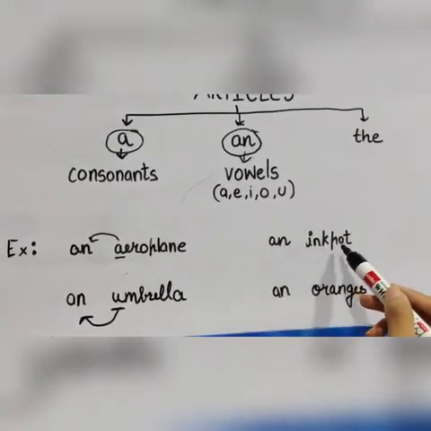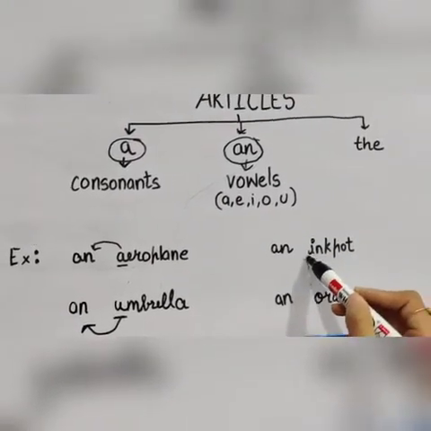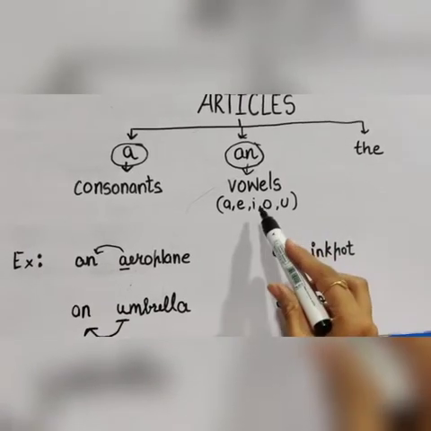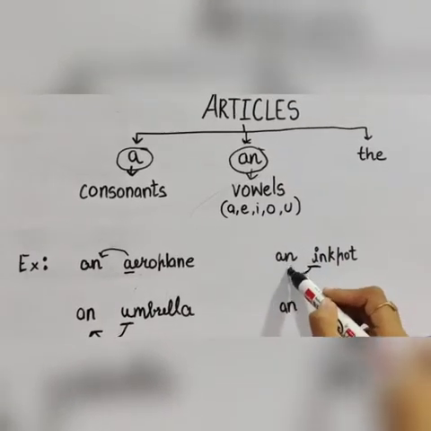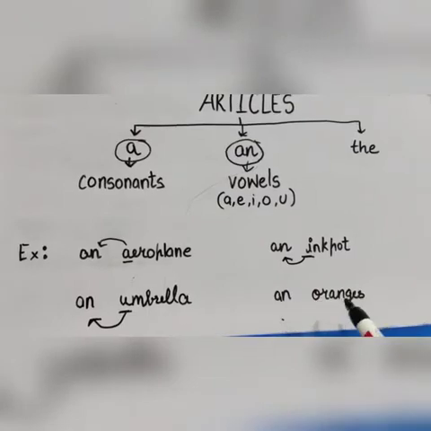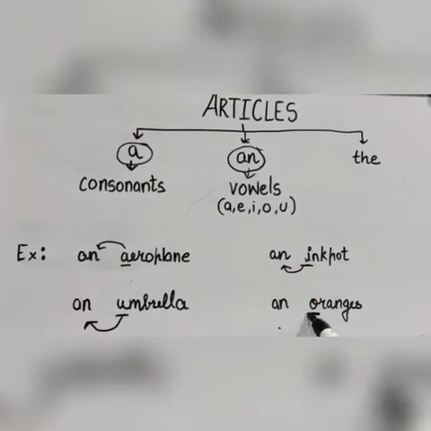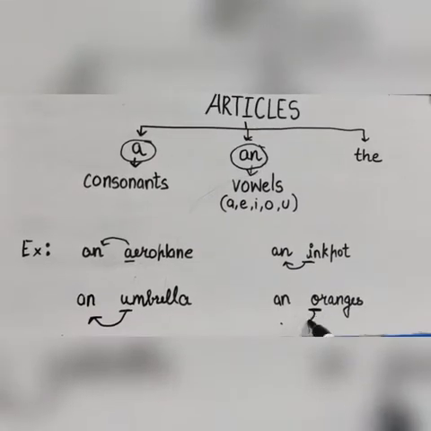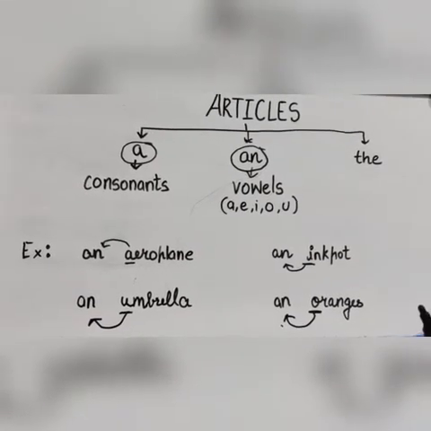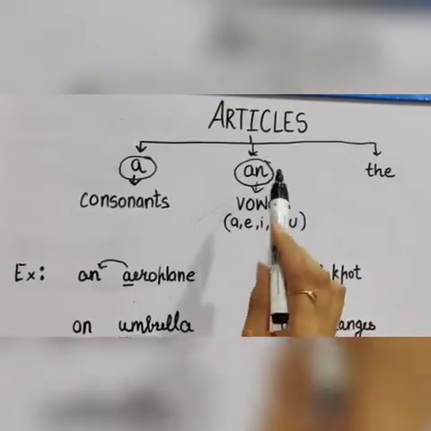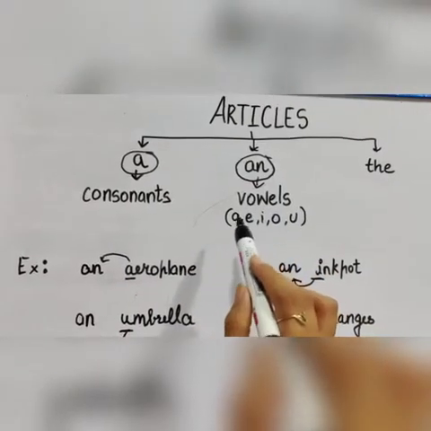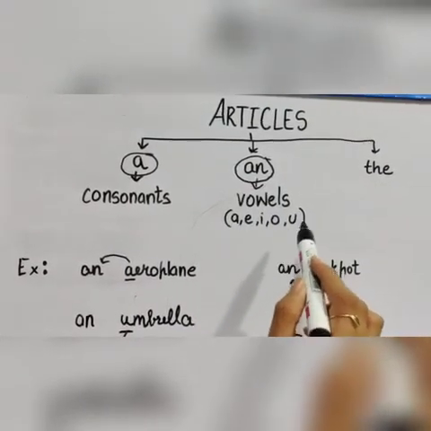Next, an ink pot. The word starts with I and it is a vowel. So we used an. And an orange. The word orange starts with O. So we used an before it. So we use the article an before the vowels A, E, I, O, U.